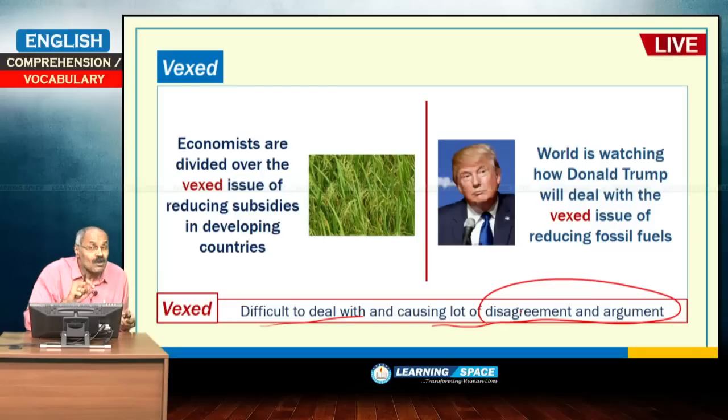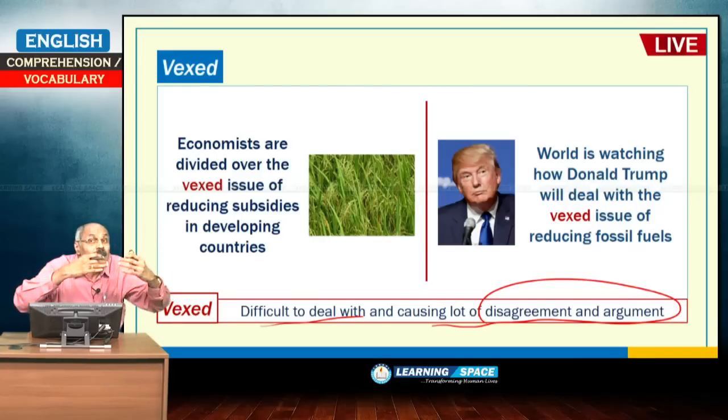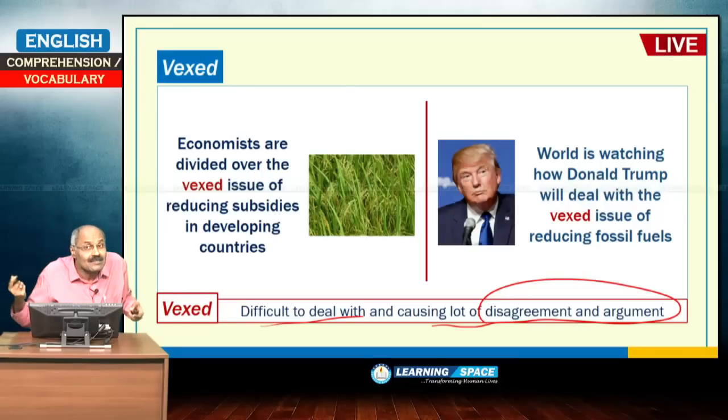When an issue is causing a lot of disagreement even among the experts, some issues cause a lot of disagreement and arguments. So, under those circumstances this is used. Economists are divided over the vexed issue of reducing subsidies.